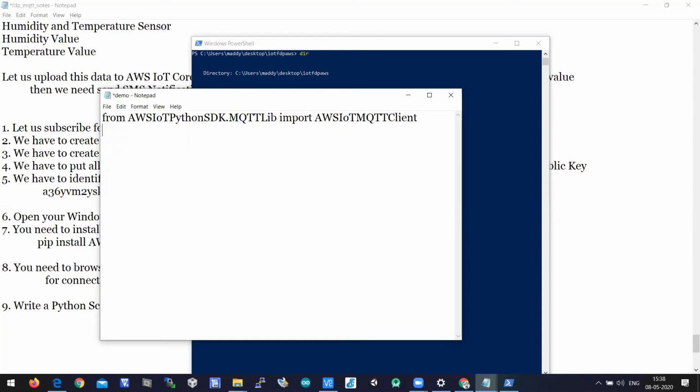Ensure the capital letters: if I write capital it is capital, if I write small it is small. From this SDK we are using the MQTT library, and from that MQTT library we are importing only one client object, which is nothing but AWSIoTMQTTClient. The name says what we are doing there.